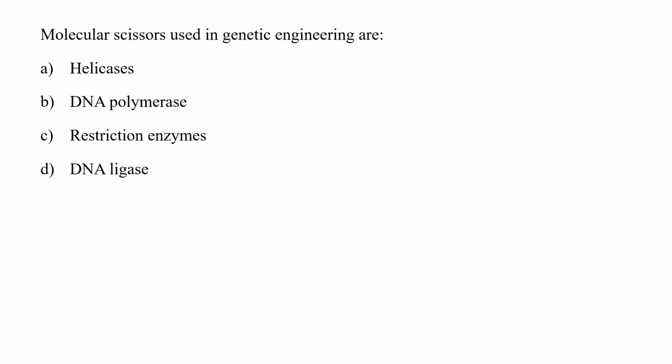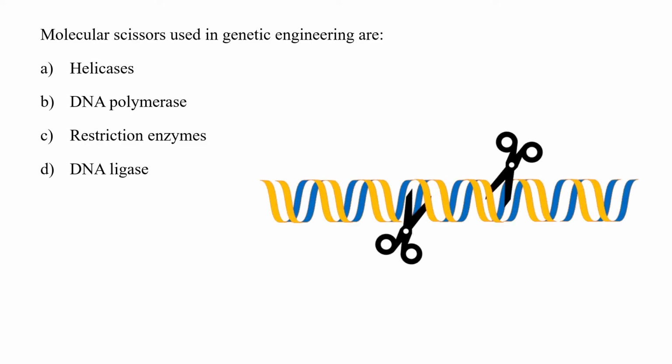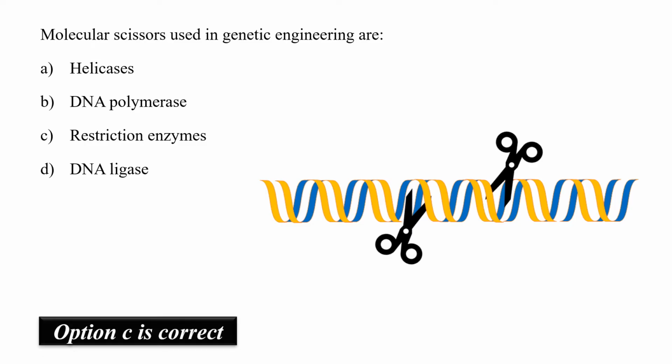Molecular scissors used in genetic engineering are helicases, DNA polymerases, restriction enzymes, or DNA ligases. Restriction enzymes are also known as molecular scissors. Why? Because they cut at a specific sequence present on a DNA. Generally, such sequences are palindromic sequences. For example, a famous restriction enzyme, EcoRI, recognizes a sequence called GAATTC. So hence, restriction enzymes are the molecular scissors.